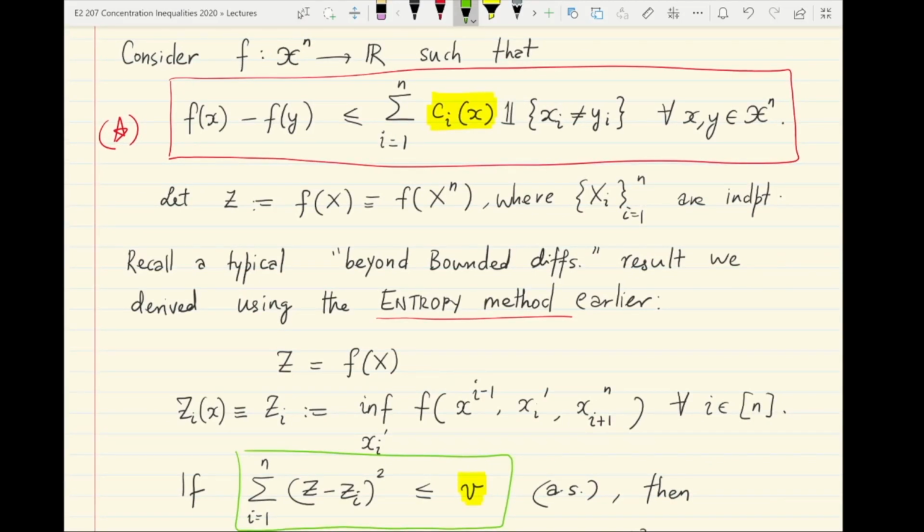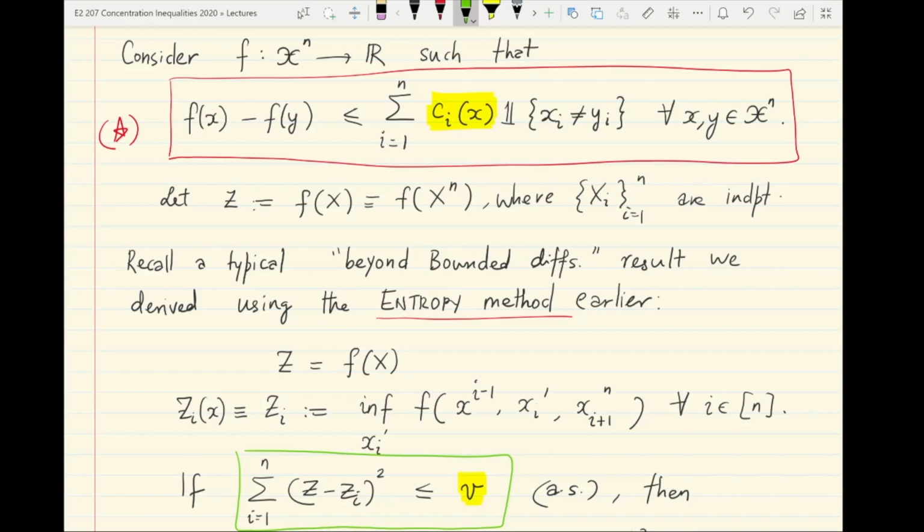This is basically because if you have condition star, then the least that f of y can get. If you just think of holding x constant at all positions but position i, and minimizing, trying to find the least value of y, where y is defined as x in all but the ith coordinate, and letting it range freely over the ith coordinate, then on the right hand side you basically have only one term, which is the indicator xi not equal to yi, and for that term an almost sure upper bound is ci of x.